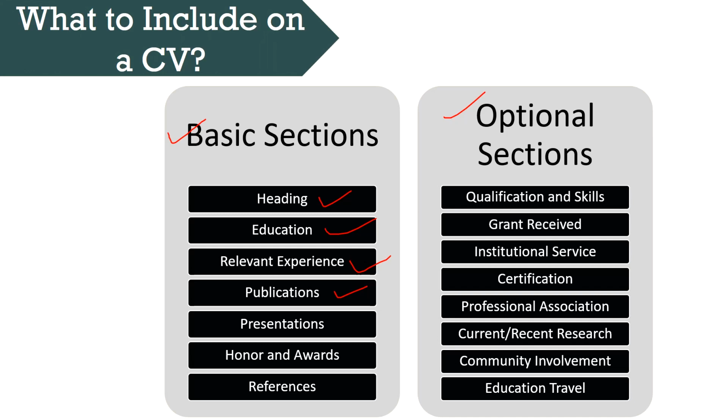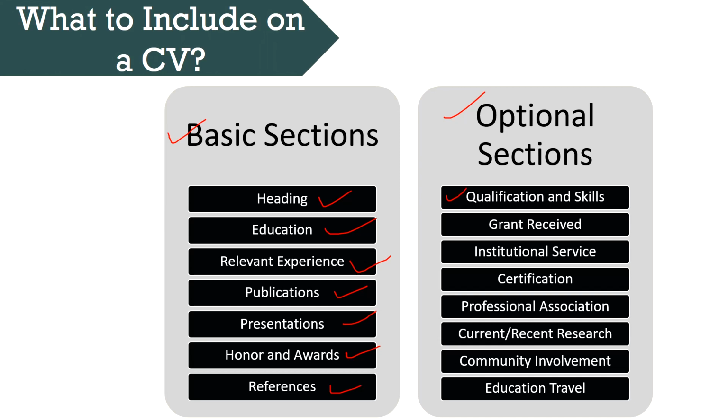Publications. You must provide bibliographic citation for articles, pamphlets, chapters in books, research reports, or any other publications that you have authored or co-authored. Presentations. Here you must provide titles of professional presentations, name of conferences or events, dates and locations. Honors and awards. Receipt of competitive scholarships, fellowships, name of scholastic honor, teaching awards must be enlisted here. 3 to 5 references are generally preferred.